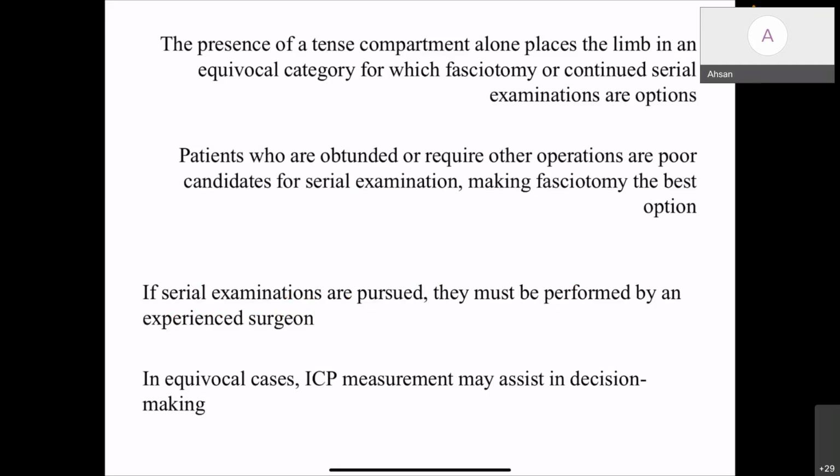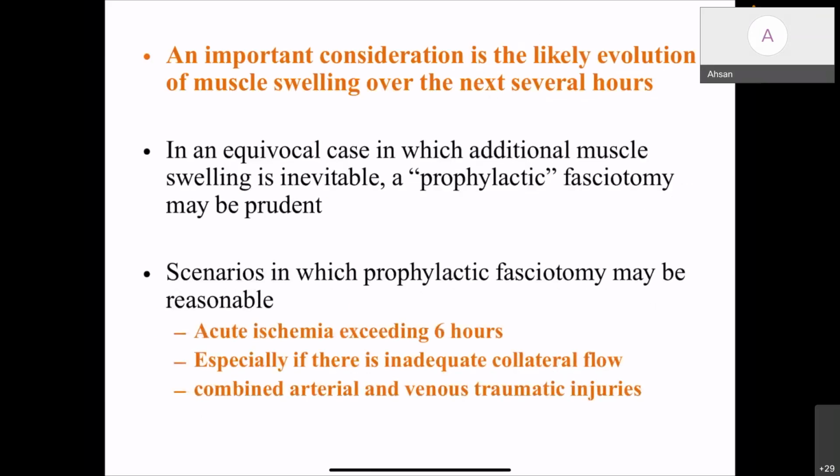In equivocal cases, ICP measurement may assist in decision making. An important consideration is the likely evolution of muscle swelling over the next several hours. In an equivocal case in which additional muscle swelling is inevitable, a prophylactic fasciotomy may be prudent. This is very common when a patient comes into the emergency room with acute limb ischemia and you are planning for an intervention, because reperfusion is going to happen if you are able to revascularize. So you can go with a prophylactic fasciotomy.